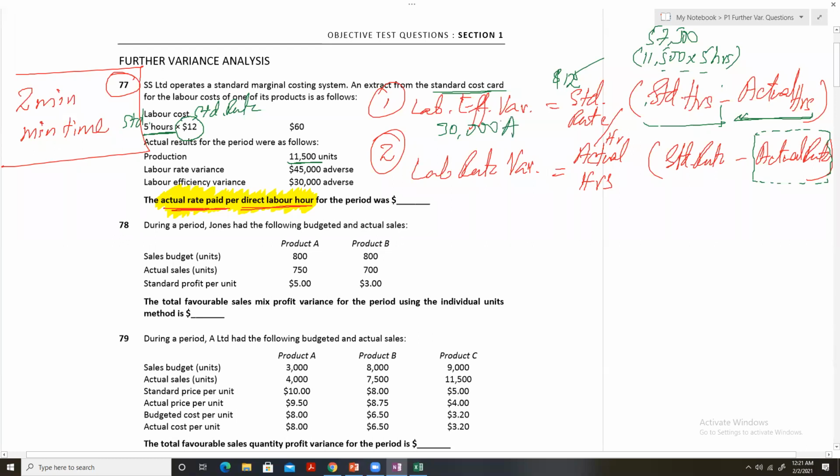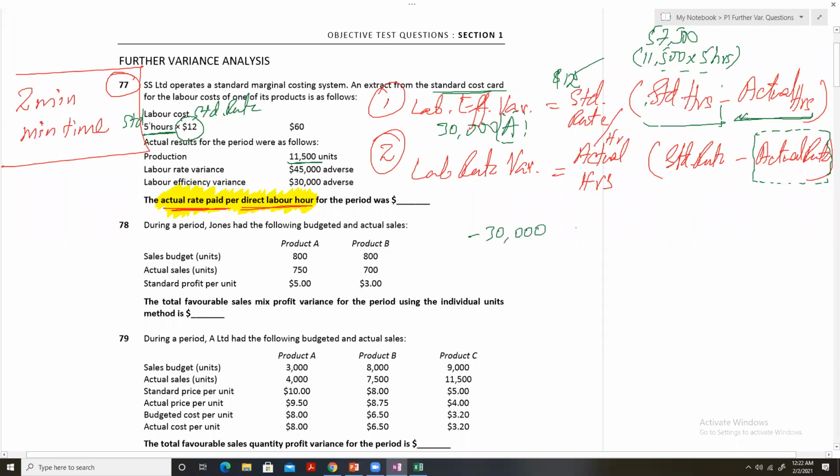Now, when we have an adverse efficiency variance, this means that our actual hours are more than the standard hours. So it will become minus 30,000.